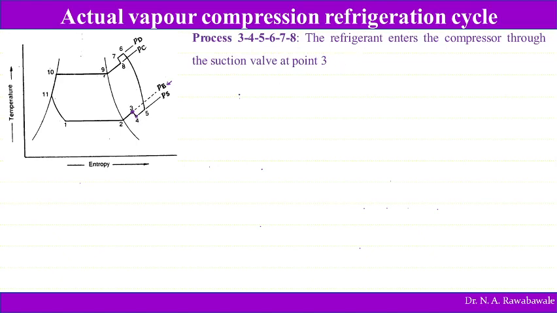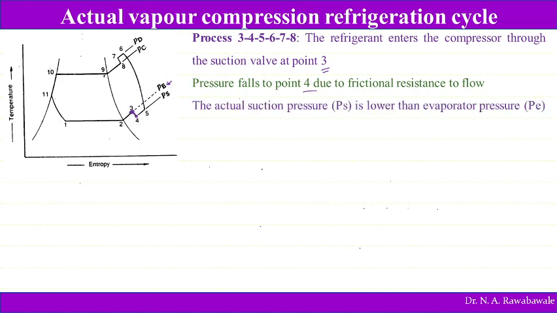The refrigerant enters into the compressor through the suction valve at point 3. Then the pressure falls to point 4 due to frictional resistance to flow. So here there is a frictional resistance as well as there must be a pressure difference. If there is a pressure difference, then only the refrigerant enters into the compressor. If the pressure of both evaporator and compressor is the same, then the refrigerant will not move into the compressor. Then the actual suction pressure is lower than the evaporator pressure. So the suction pressure of the compressor is less than the evaporator pressure.